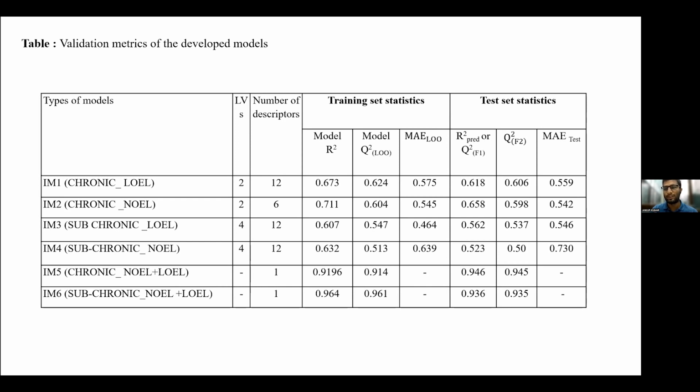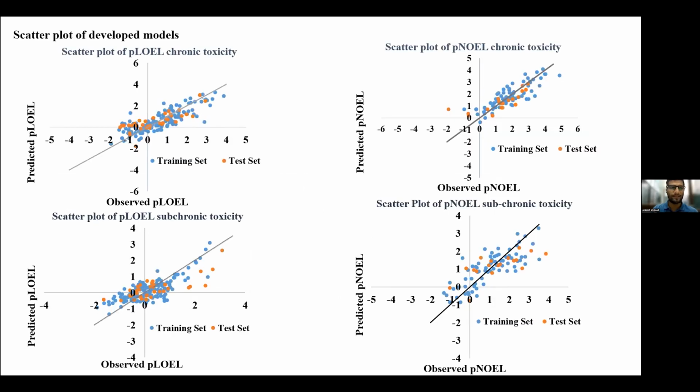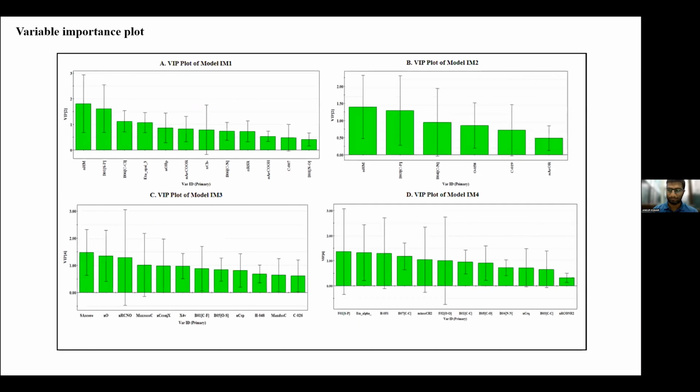Then the MAE, which is around 0.5, also shows the error is low in nature. A scatter plot of the developed models also shows that the predicted and observed values are similar, which shows that the models are predictive and accurate. The VIP plot of the developed model shows the importance of each descriptor, which are NHM, number of heavy atoms, and frequency of presence of sulfur and phosphorus bond at distance 1, which have importance among these descriptors.